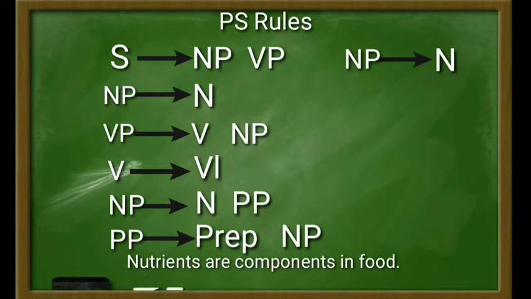Then the prepositional phrase falls again into two, consisting of preposition and noun phrase. The preposition here is the word in, and the noun phrase here is the word food, which is categorized as noun, the word food itself.